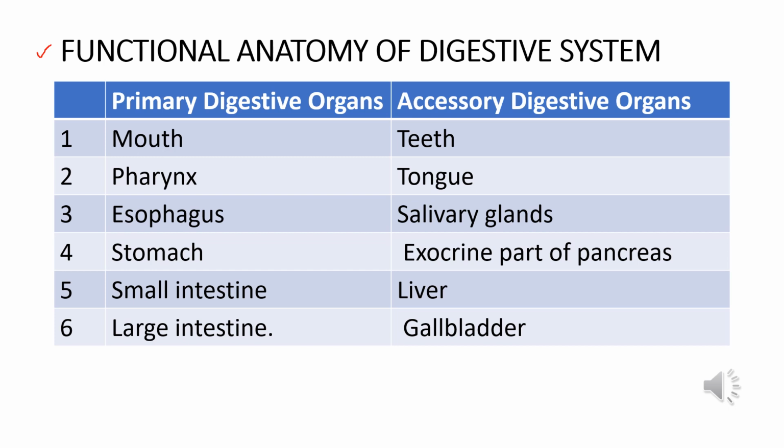The GI tract is formed by two types of organs. Number 1, primary digestive organs. Primary digestive organs are the organs where actual digestion takes place. These include mouth, pharynx, esophagus, stomach, small intestine and large intestine. And number 2 is accessory digestive organs. Accessory digestive organs are those which help primary digestive organs in the process of digestion, and they are teeth, tongue, salivary glands, exocrine part of pancreas, liver and gallbladder.